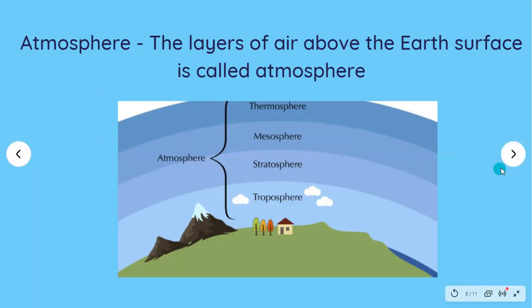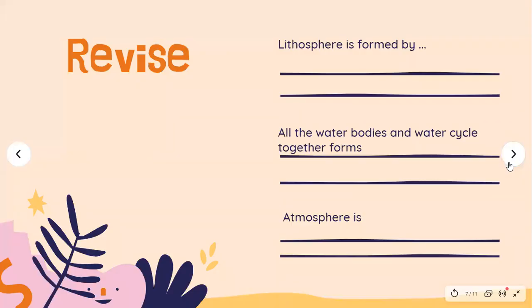Well done. Now, let's check our understanding. Let's revise whatever we have learned. Pause the video here and try to write down the answers in your notebook. Lithosphere is formed by. Lithosphere कैसे बनता है और किससे बनता है? All the water bodies and water cycle together forms. Water bodies and water cycle सब मिलके क्या बनाते हैं?